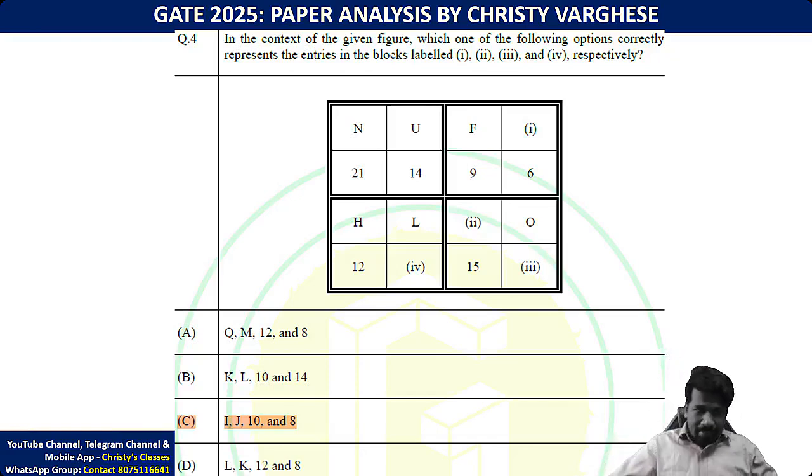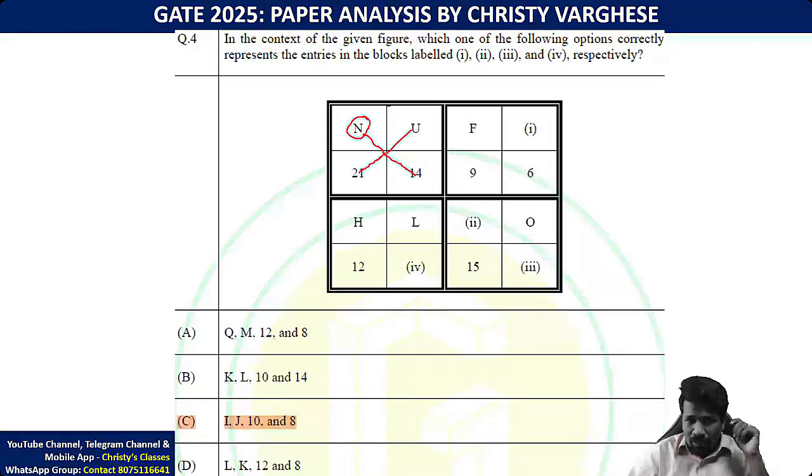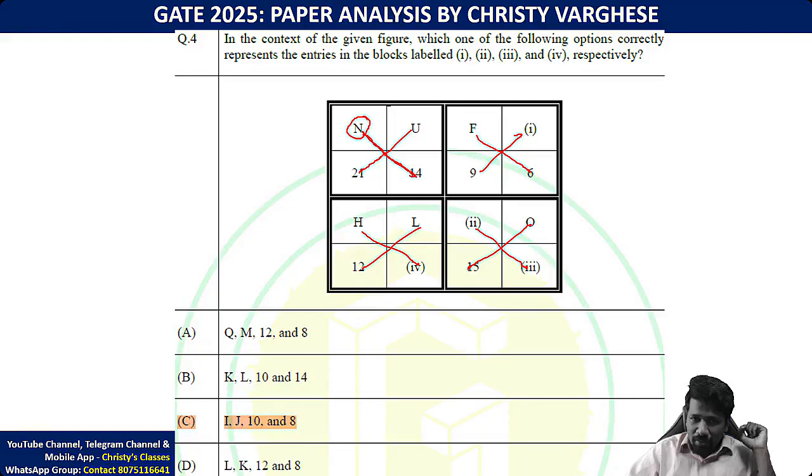Got the answer? Okay, so in the context of the given figure, which one of the following options correctly represents the increase in the blocks labeled 1, 2, 3, 4 respectively? So look here, N opposite 14, U opposite 21. This is the connection. This is the first thing I will write here so that you understand the solution easily. A vertically opposite, there is a connection. What is the connection? Alphabetical order, nothing else.